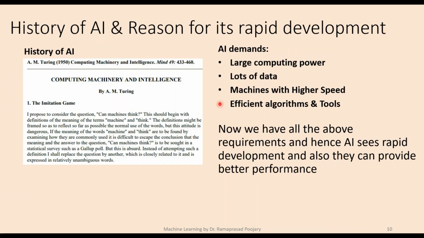Why has AI seen rapid development during the last few years? That is clear from this slide. Though there were publications on AI during the 1950s, it demands large computing power and lots of data, especially when a machine learning approach is used for training. The machines are required to have higher speed, and better algorithms are required. Now we have all of this. Because of this, there is rapid development in this area.